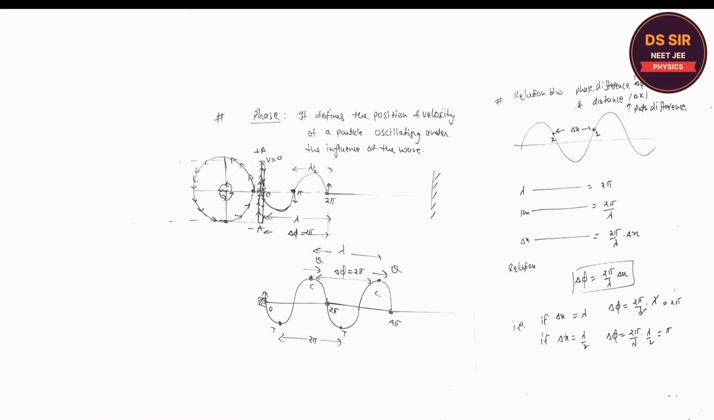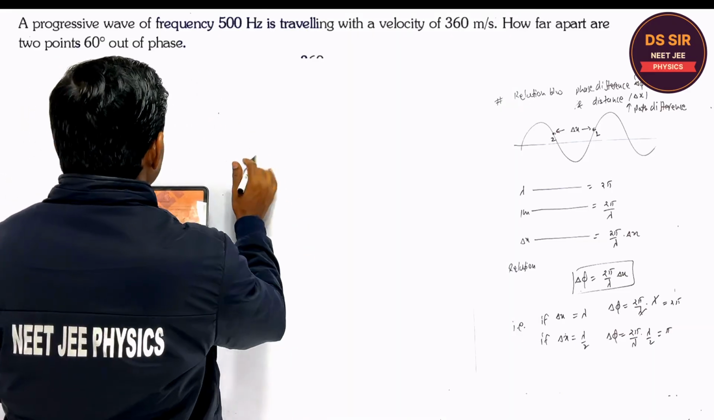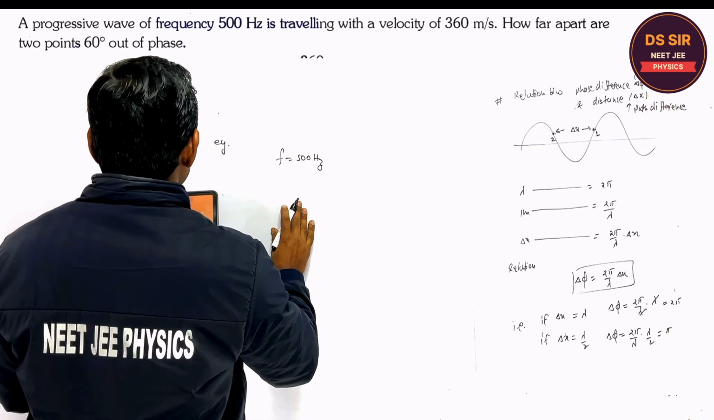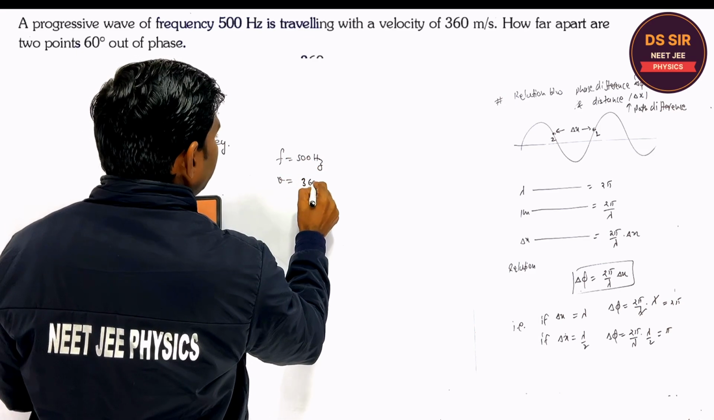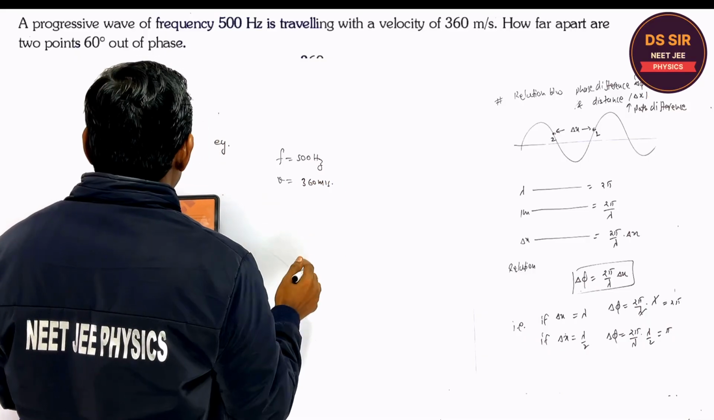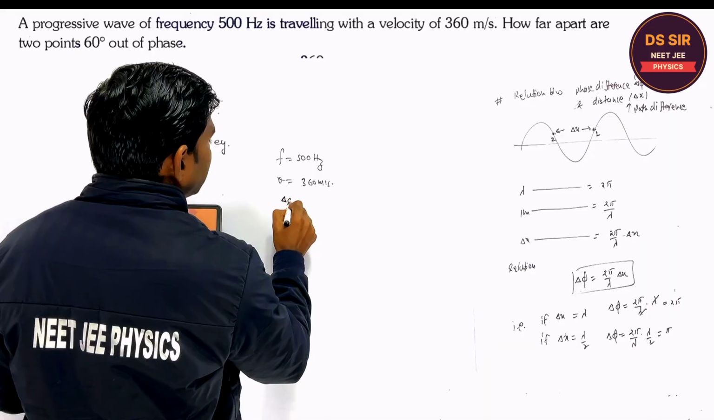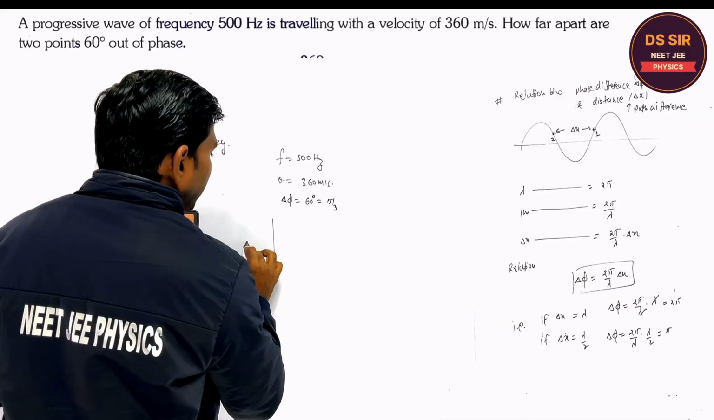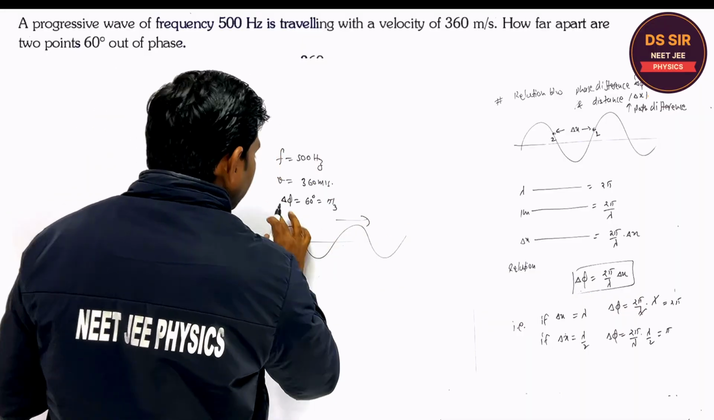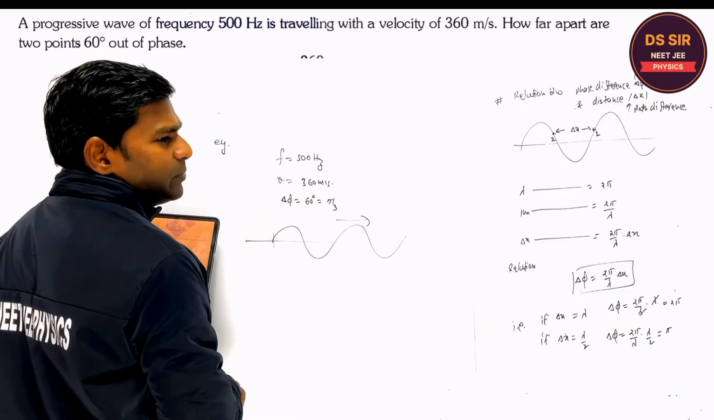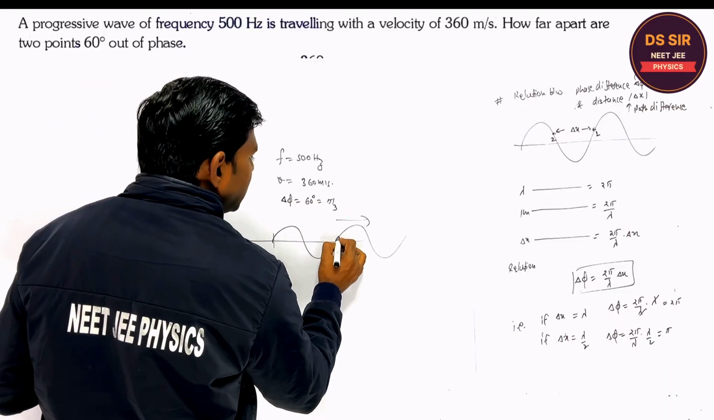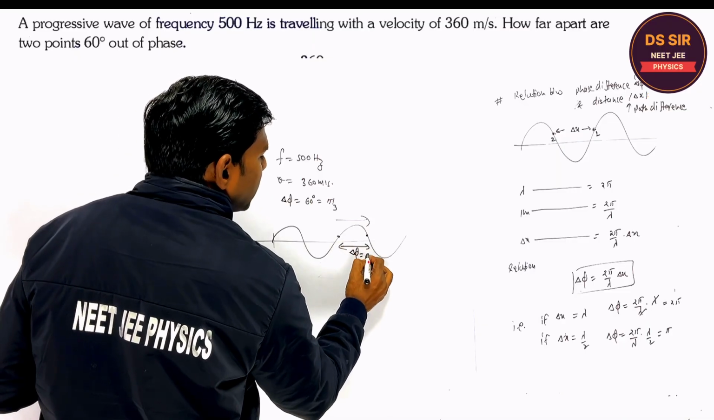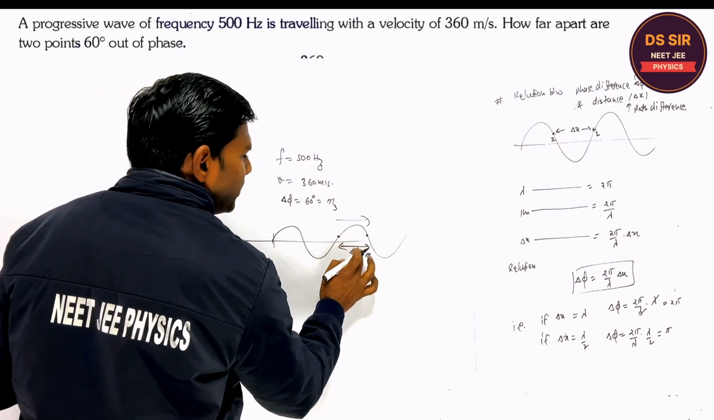Copy this. So read this question. In this question, a progressive wave of frequency 500 hertz is traveling with velocity 360 meter per second. How far apart are 2 points which are 60 degree out of phase? That is 60 degree, it is pi by 3. The phase difference is given. When the wave travels like this, there is always a phase difference between the two particles. So they are asking the distance between the two particles which are out of phase. Delta phi is pi by 3. So how to find the distance between them?